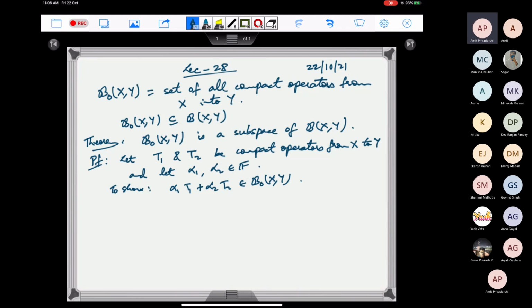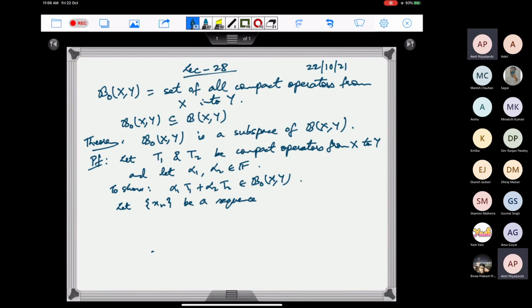So let xn be a sequence in the unit ball of X. This is all x in X such that norm of x is less than or equal to 1.